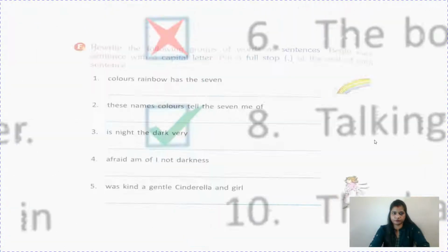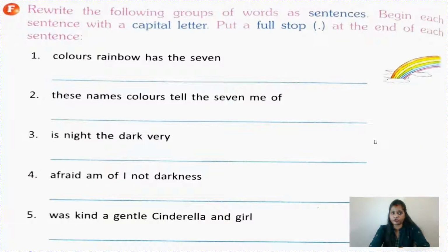So it's wrong. Now what you have to do here, children: rewrite the following groups of words as sentences and begin each sentence with a capital letter. Put a full stop at the end of each sentence. So again, you have to keep three things in mind: arrange these words so they give some meaning; second, capital letter; and third, you have to take care of the full stop, or a question mark if it is asking a question. Okay, children, so let's start.